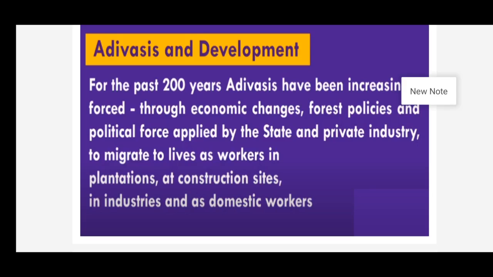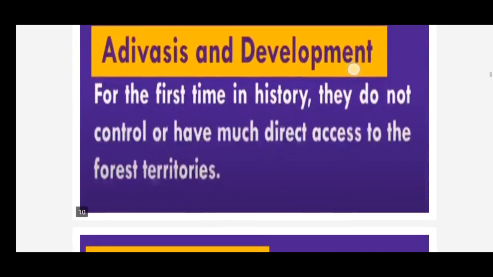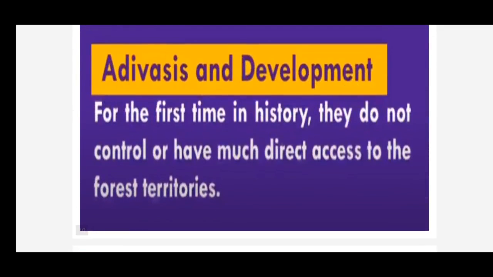So they used to get cheap jobs, like domestic work, industries and construction sites, like menial labor, physical labor. They can do only physical work. Okay, fine.